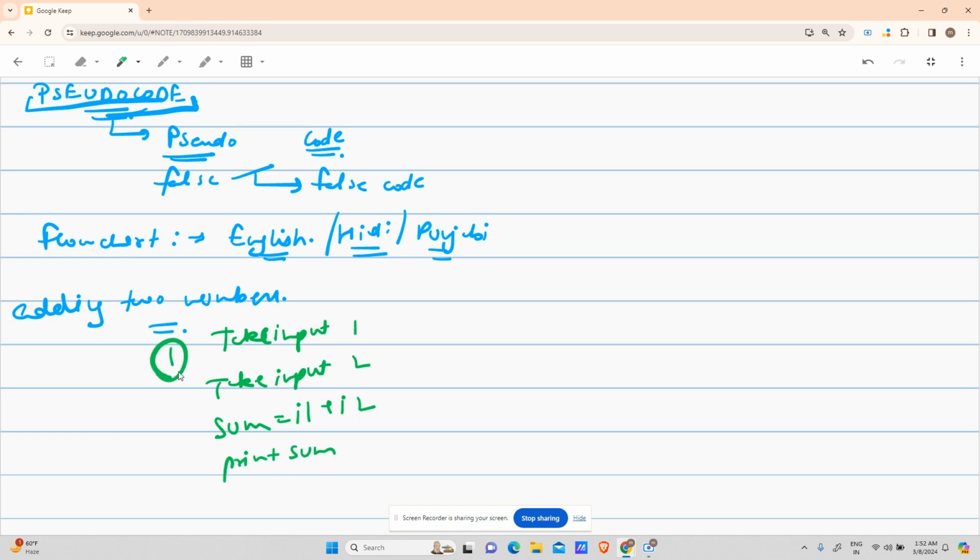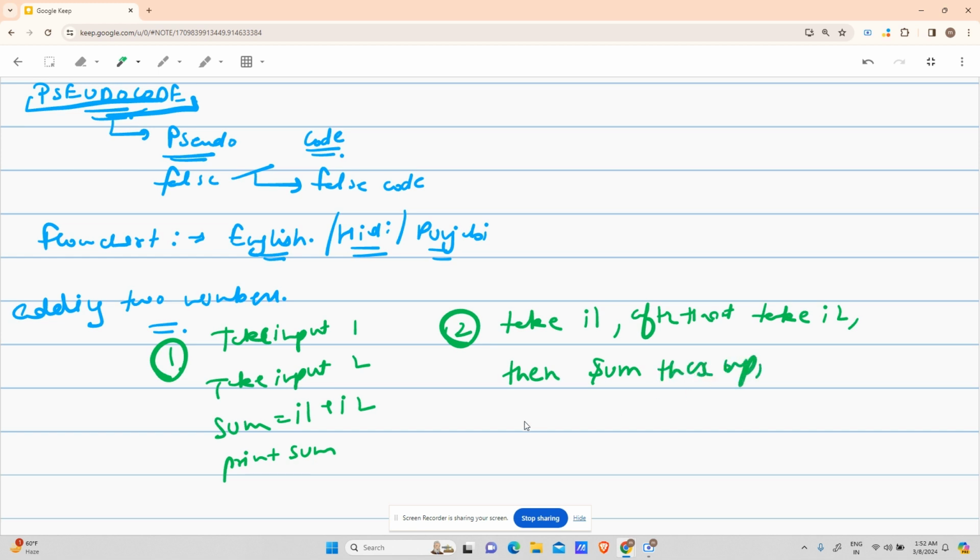This is one of your pseudocodes. Another pseudocode: take input 1, after that take input 2, then sum these up, then print the sum.